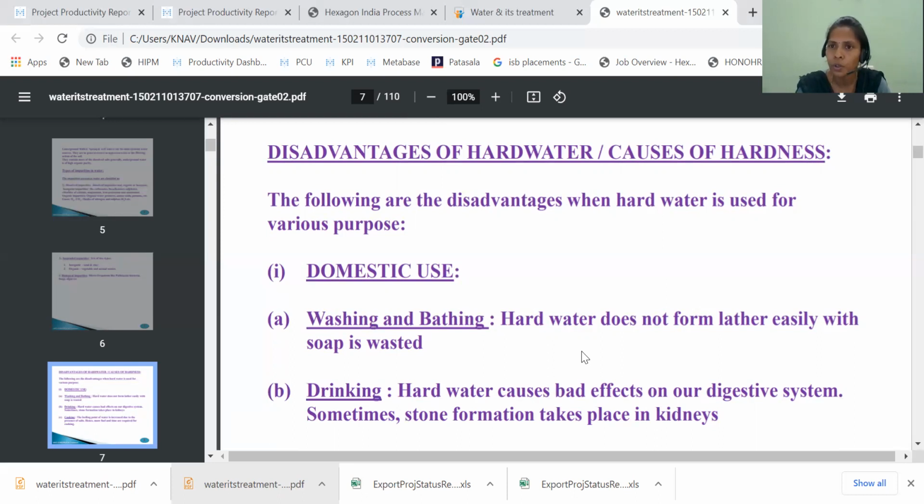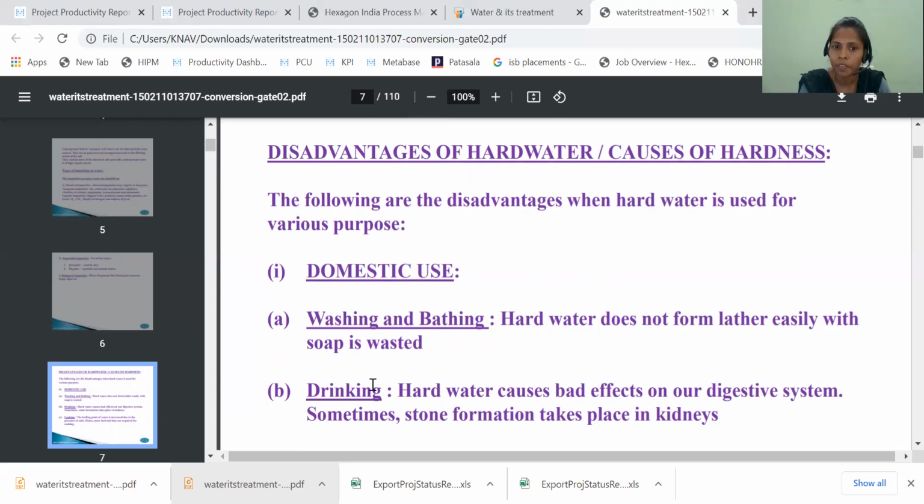Even in washing, when you add the detergent, it will not be completely soluble in the hard water. It is not giving more lather or more foam. So the detergent will be wasted here and the clothes' quality will also be decreasing. That is washing and bathing.